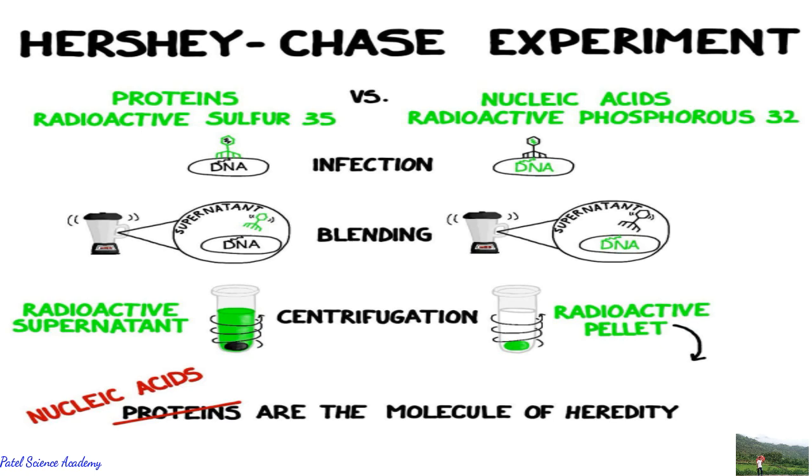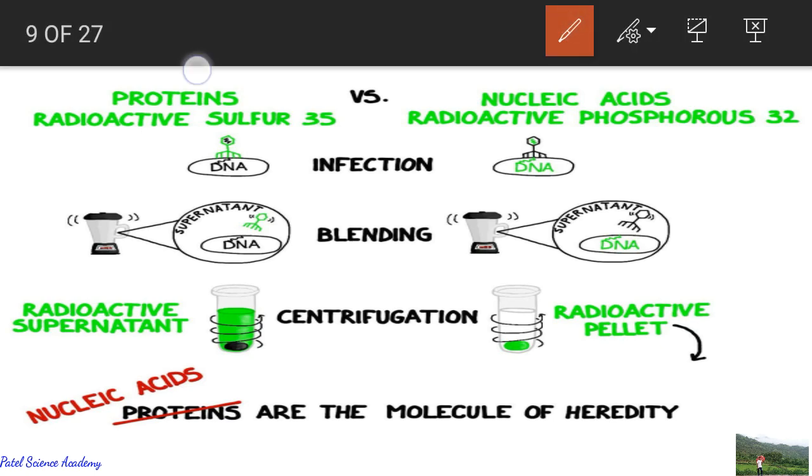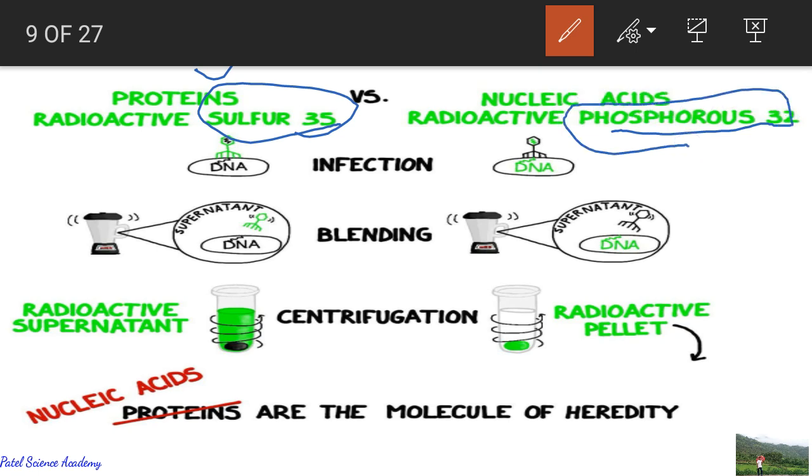Here you can see one more time, protein with radioactive sulfur S35 and nucleic acid with radioactive P32. These two, radioactive phosphorus and sulfur, were used. It was allowed to infect. Then what happened?